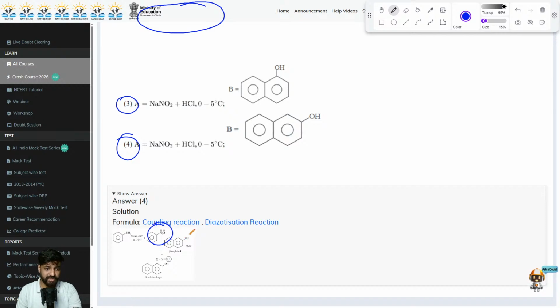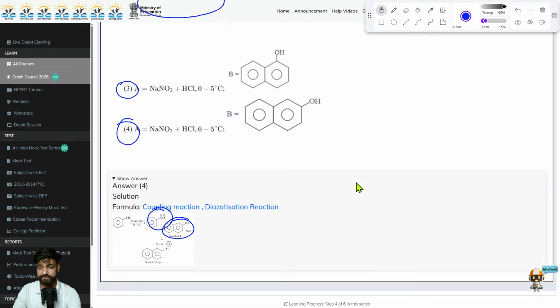Then we are treating it with naphthol, which will result in a coupling reaction. So this N2+ Cl- will couple with this naphthol and it will result in the formation of a red dye. This is known as the test for primary aromatic amine. Got it? Moving on to the next question.